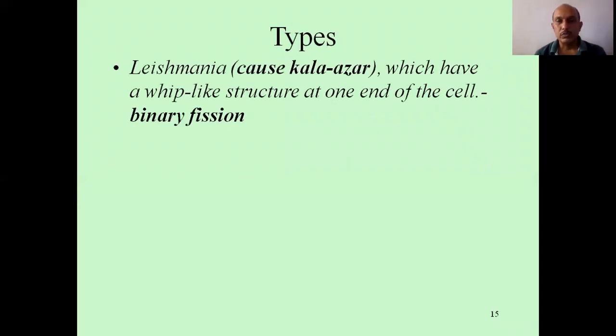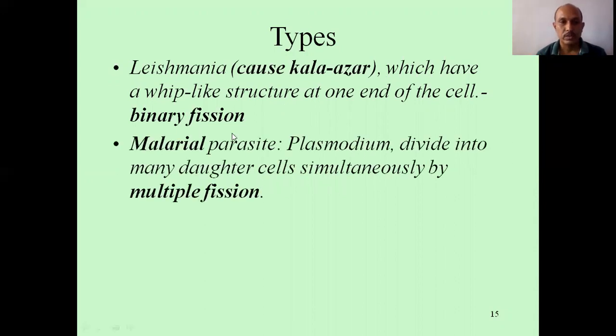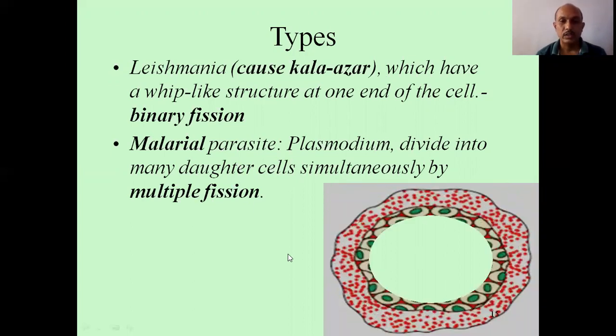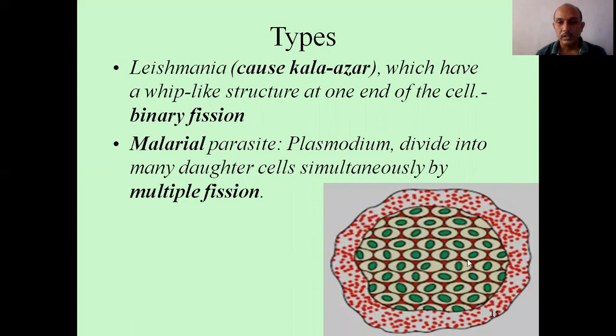So there are types of fission. Leishmania, which causes kala-azar and has a whip-like structure at one end of the cell, also follows binary fission. Then the malarial parasite, Plasmodium, divides into many daughter cells simultaneously by multiple fission. So fission may be binary or multiple fission. Here you can see a malarial parasite repeatedly divide and produce many cells.